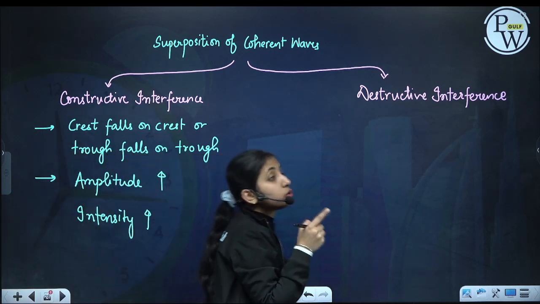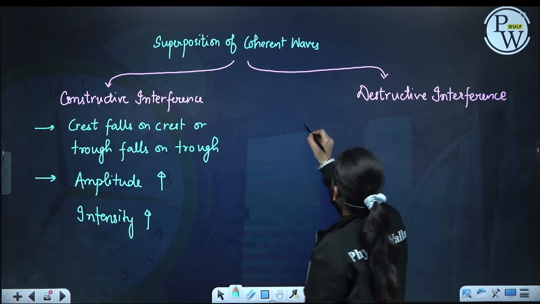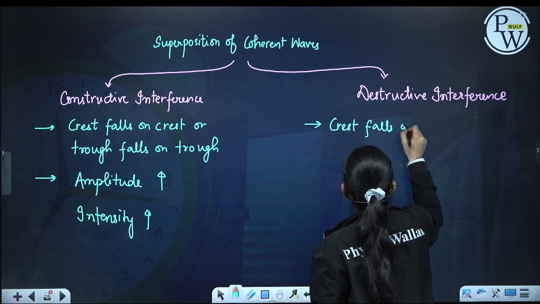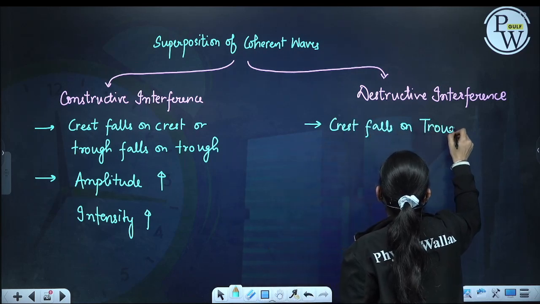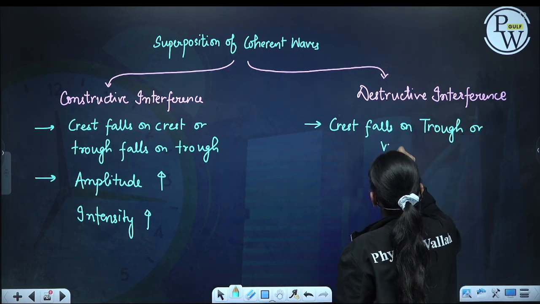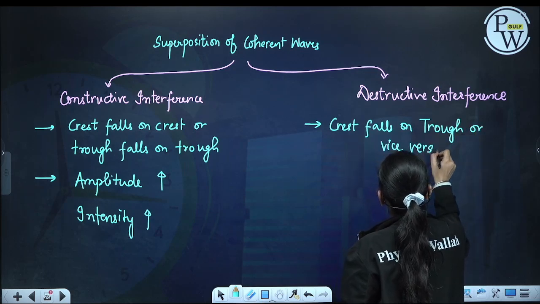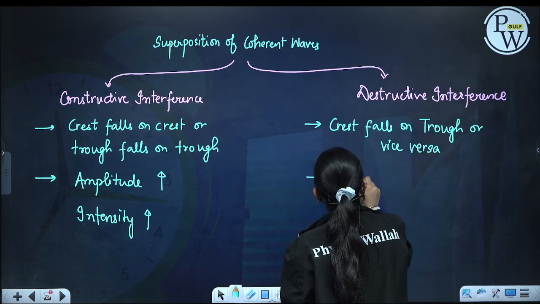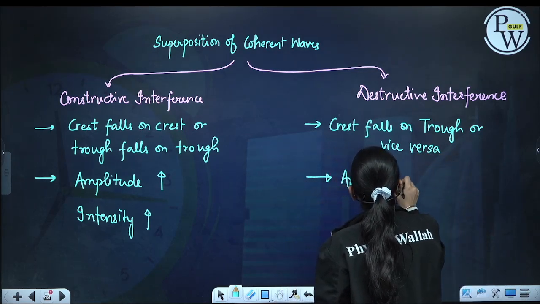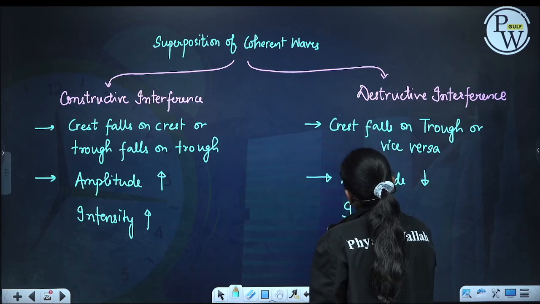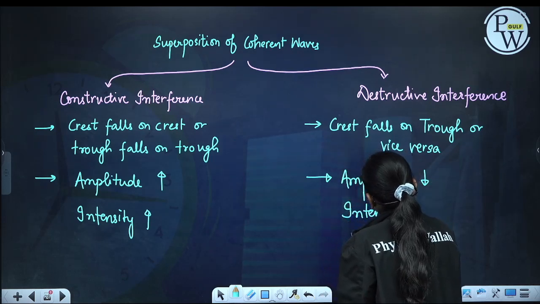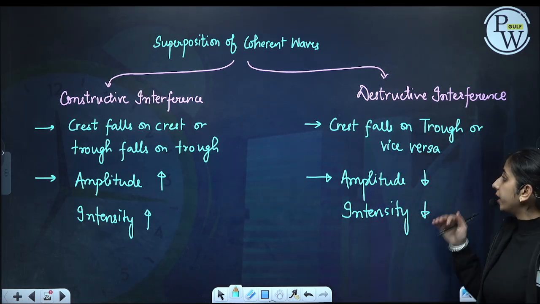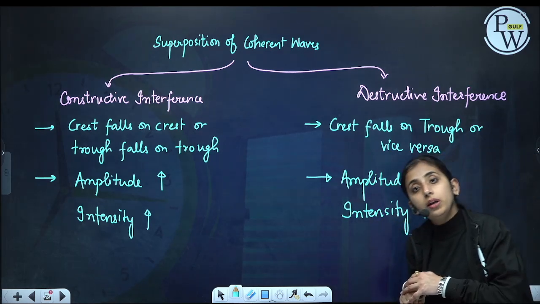Okay, in destructive interference, what will happen? Crest falls on trough or trough falls on crest. Intensity will decrease, amplitude will decrease. One is trying to give positive displacement and one is trying to give negative displacement. Net displacement will be the subtraction of the two. So amplitude and intensity both will decrease.